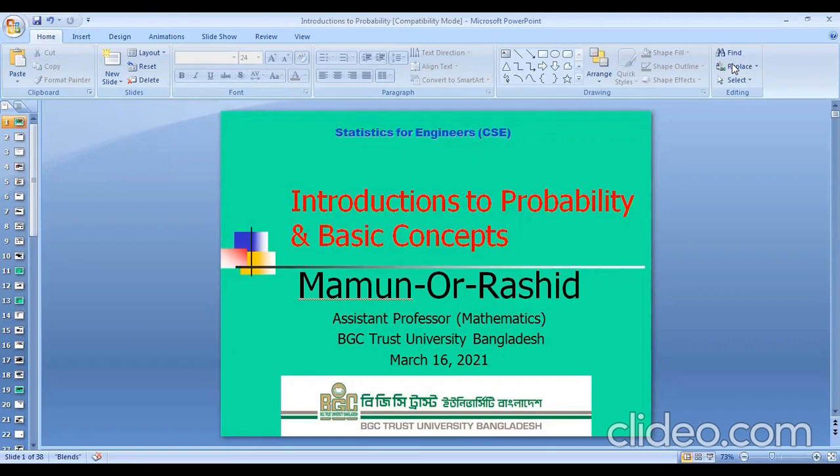Okay, today we have learned the introduction of probability and basic concepts of probability. We have discussed different types of definitions related to probability, the additive laws of probability and multiplicative laws of probability, independent and dependent events, conditional probabilities, and tried to prove the additive laws of probability. In the next class, we will discuss the Bayes theorem and the applications of probability also. Okay, thanks to everybody.